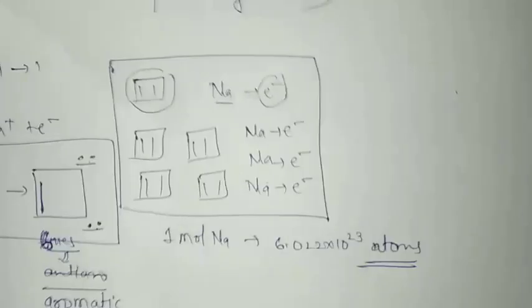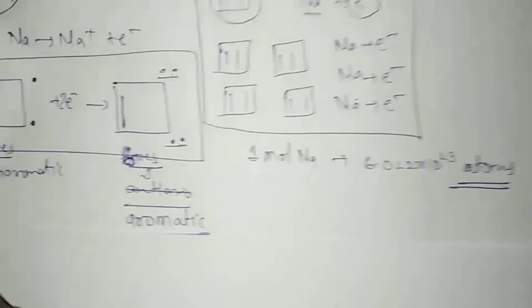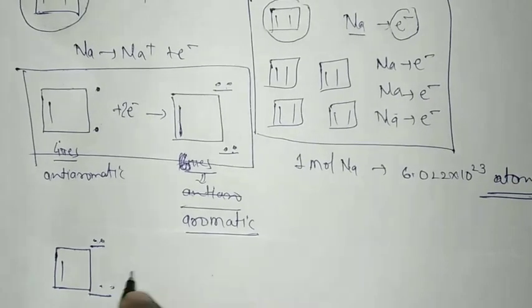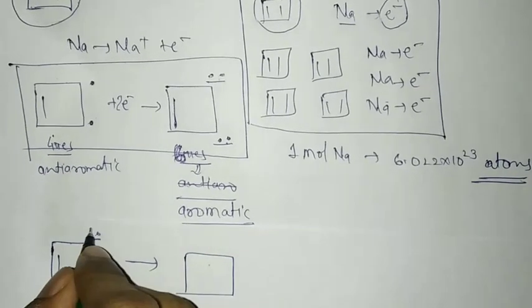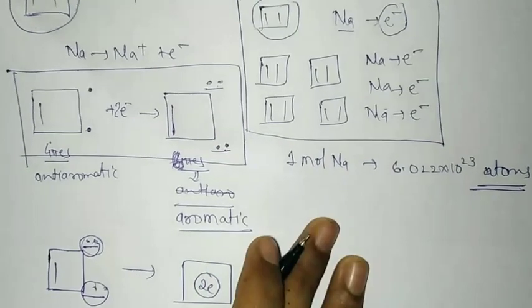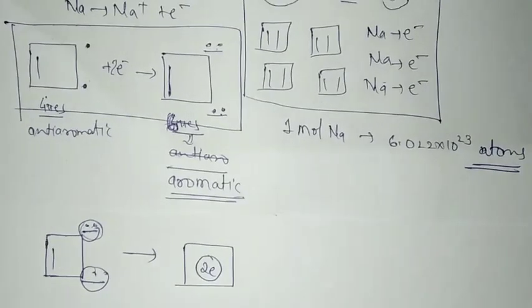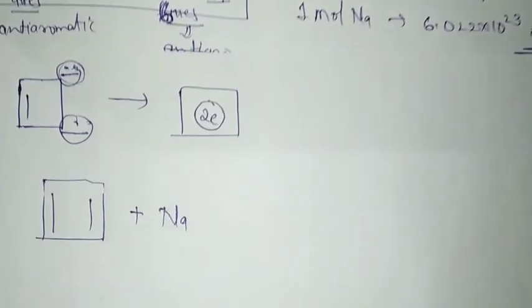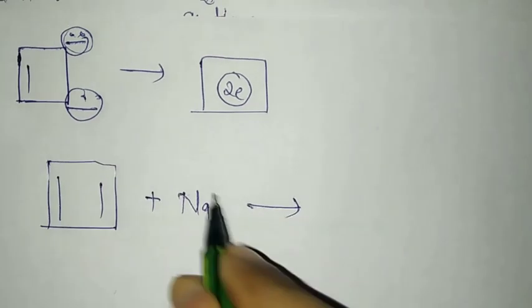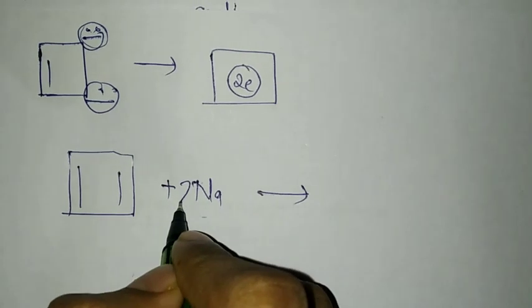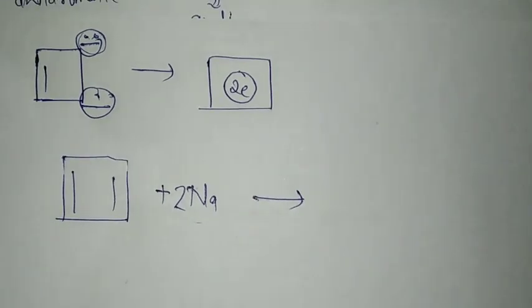Here I will give some points that in general we don't make an aromatic compound like this. Since here there is 2 electron, we take 2 electron here and we'll make a circle. So this is how the things happen. Now I am reacting this with sodium. This is what I was doing. So you can see it has given 2 electron. We have taken 2 electron. So 2 moles of sodium will be required.